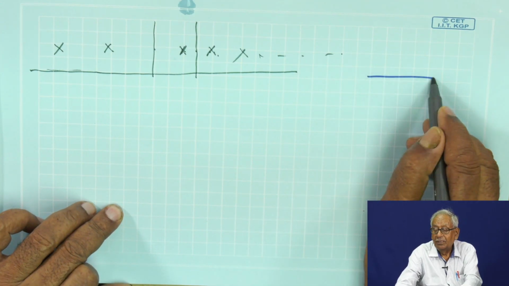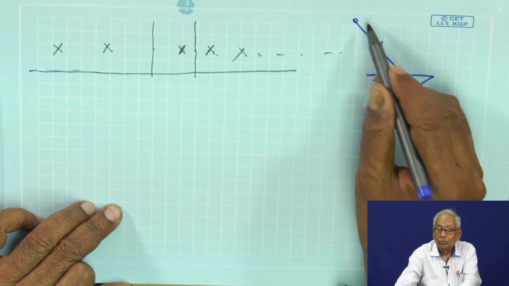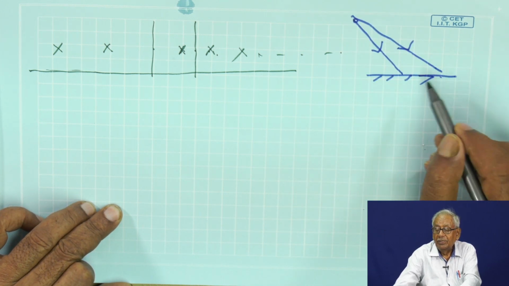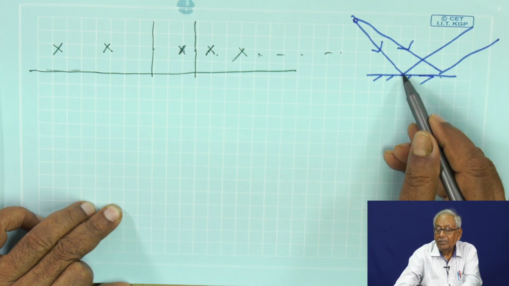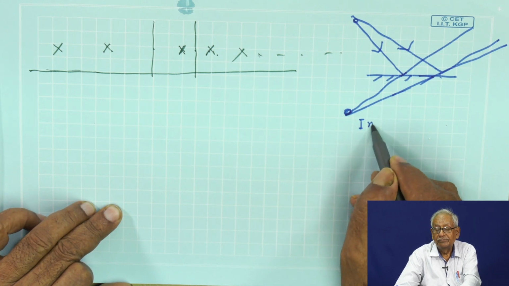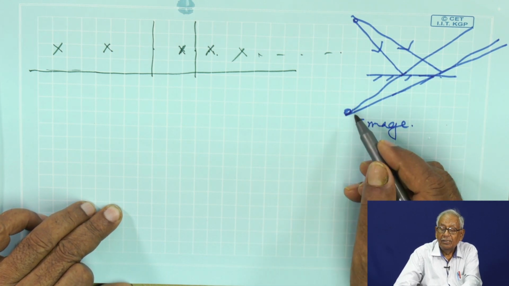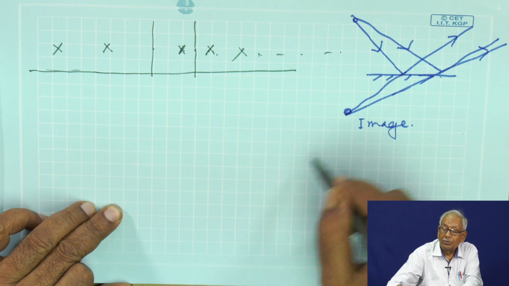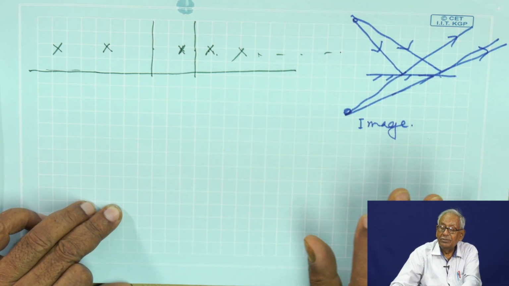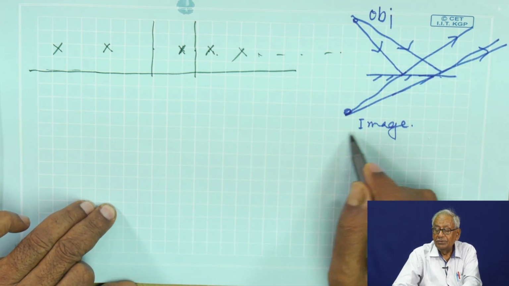So long we are discussing reflection of light. What is reflection? If you have a mirror, and light from an object, say 2 rays of light, are coming, then they get reflected, and if you produce them backward, then it appears to come from this. This is called the image. Image is something which is formed by either the rays of light appearing to diverge from it, or when rays of light converge to a point, it produces a real image. So, this is an object and this is an image.